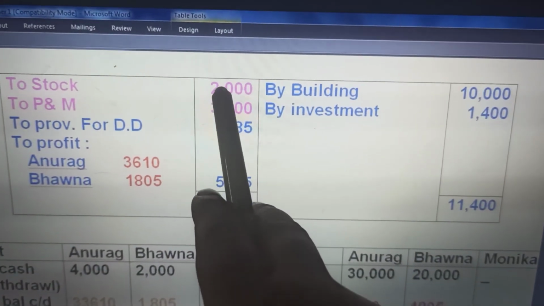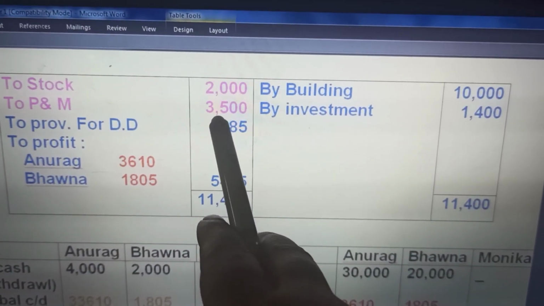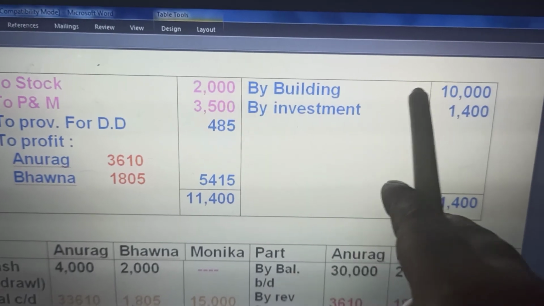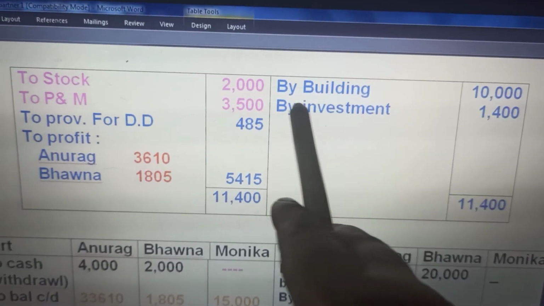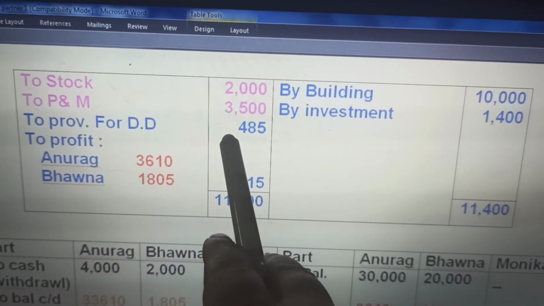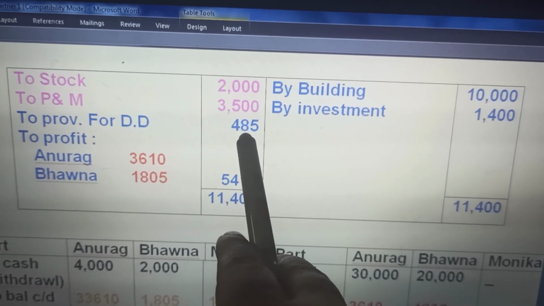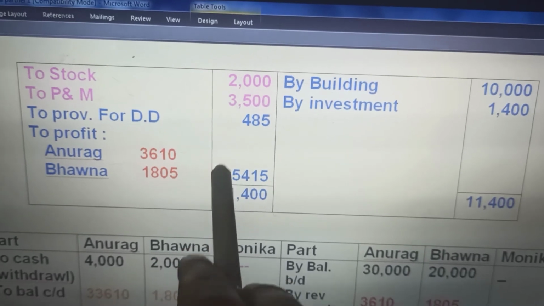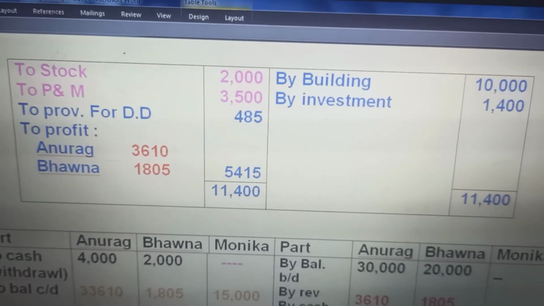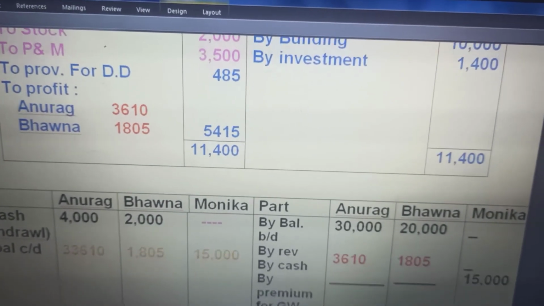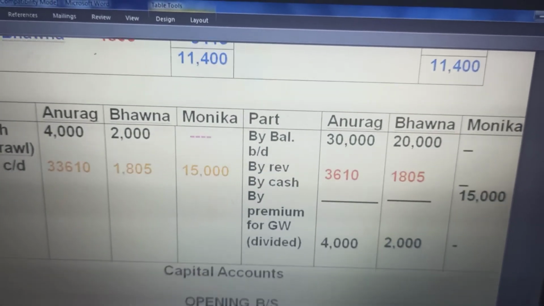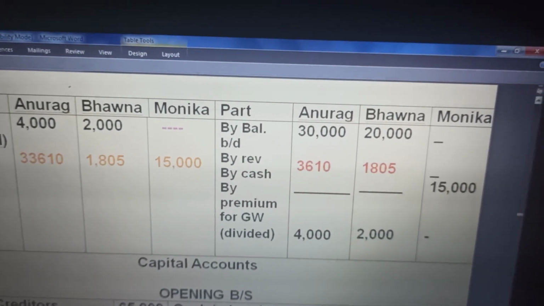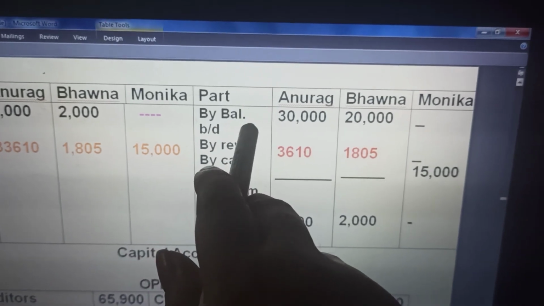The decrease in assets, stock and plant and machinery, the increase in the building, increase in investment, and increase in liabilities on this side. The difference comes out to be profit, distributed in the old ratio between Anurag and Bhavna. Next, we make the capital account. This is to be taken care of. Capital account, by balance brought down.